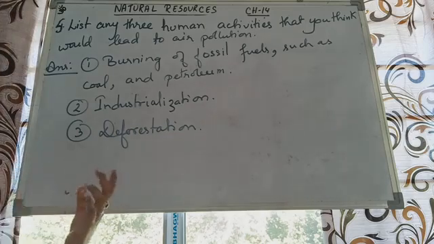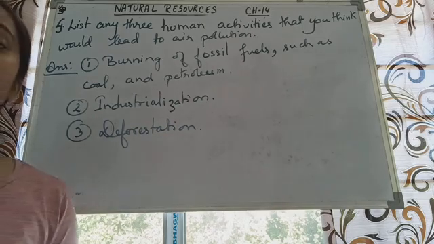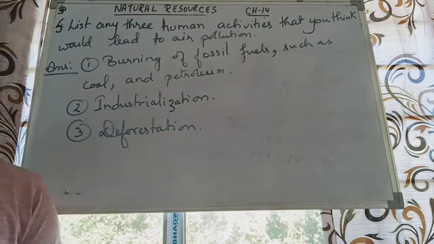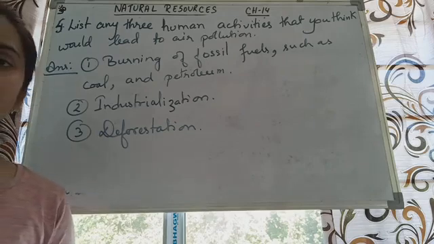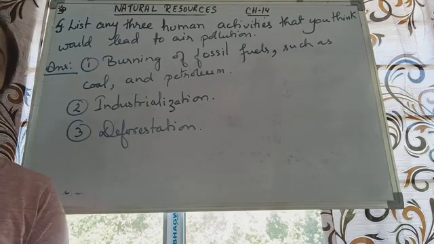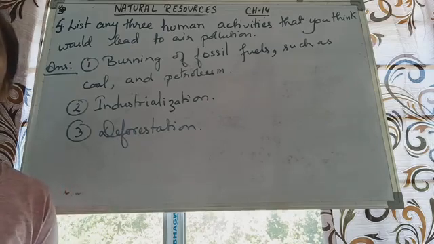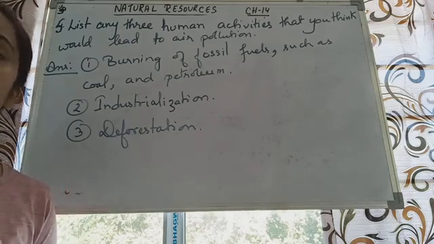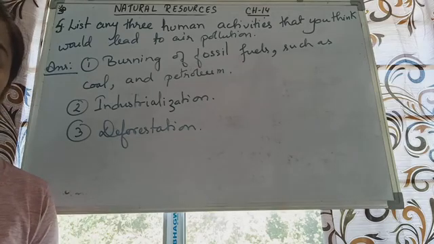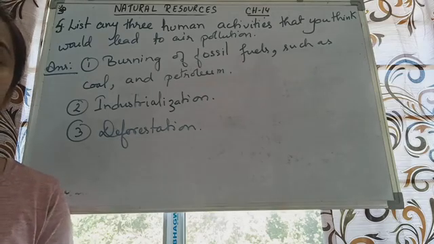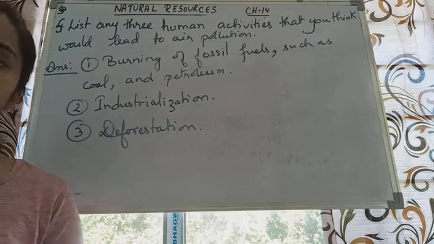Second one, industrialization. Now in industrialization, we specially focus on chemical industries. Okay, those industries which make different kind of synthetic products, artificial products, which requires a different kind of chemicals. And in the making of those chemicals, they release different type of gases. Some of which gases are very toxic in nature. Okay, that means they are dangerous to human beings or you can say dangerous to the living kind.